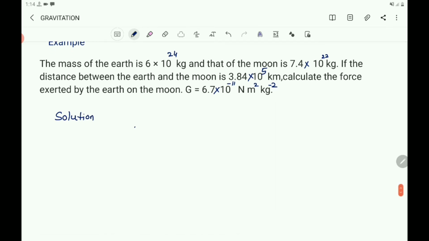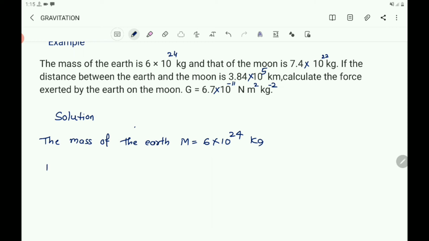So let us consider the mass of the Earth is capital M and mass of the Moon is small letter m. So take the mass of the Earth, M equals 6 into 10 power 24 kg.